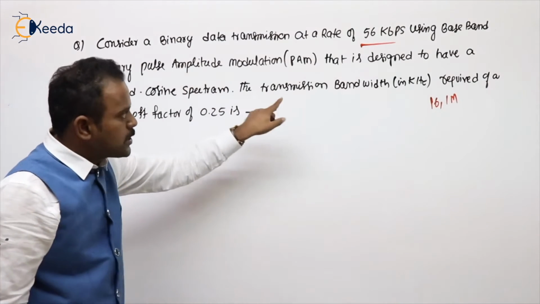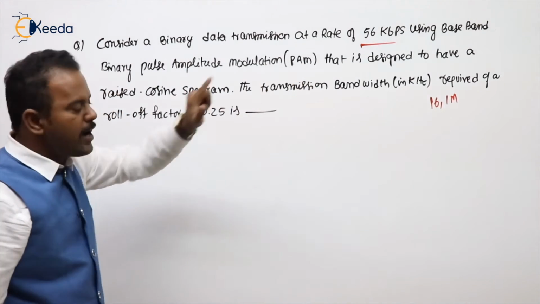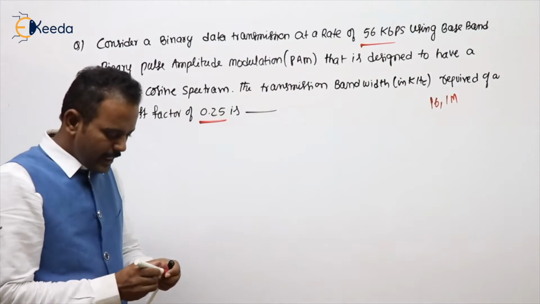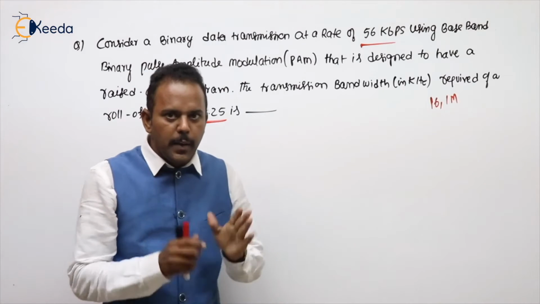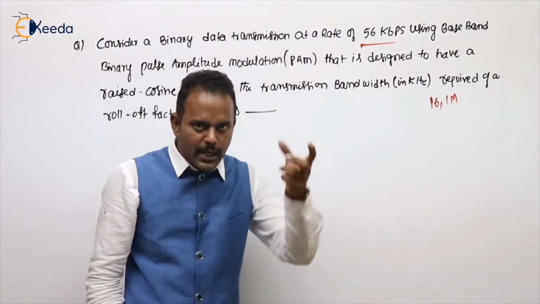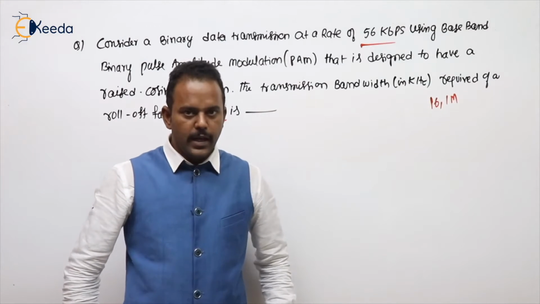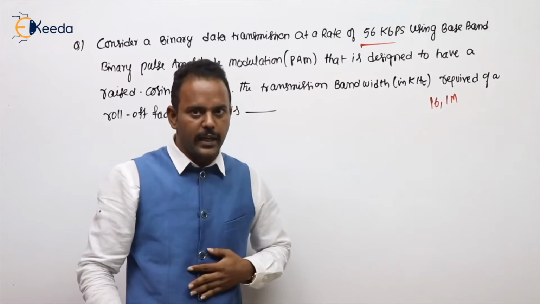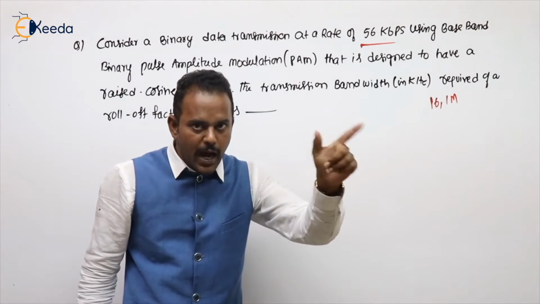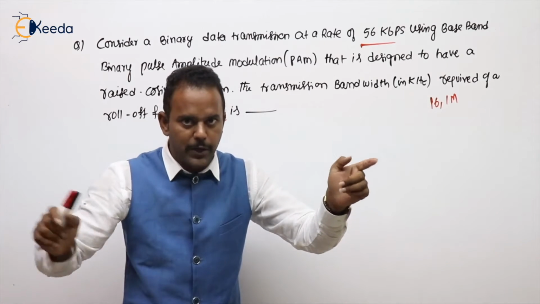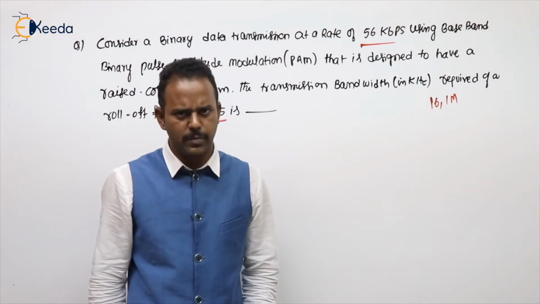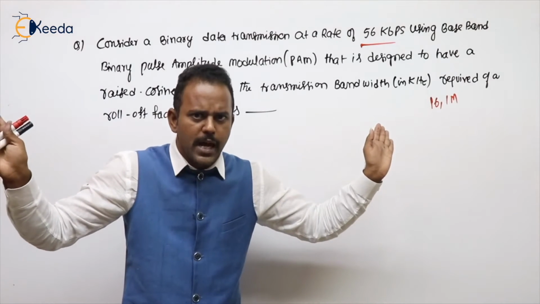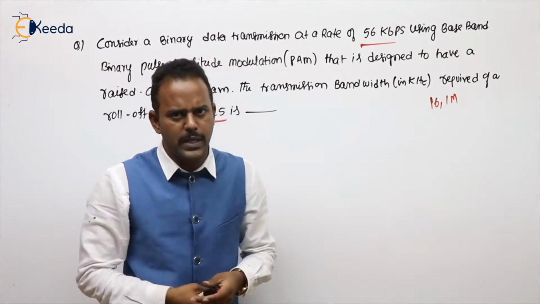The transmission bandwidth in kilohertz required for a roll-off factor of 0.25 is? Here, what is the difference between PAM and PCM? In PAM we directly send the samples, but in PCM we encode and then send. So in PAM the bandwidth is RB, but in PCM it is RB by 2. This is the minimum transmission bandwidth. If a raised cosine pulse is given, in both cases replace RB by 2 with RB by 2 into 1 plus alpha.